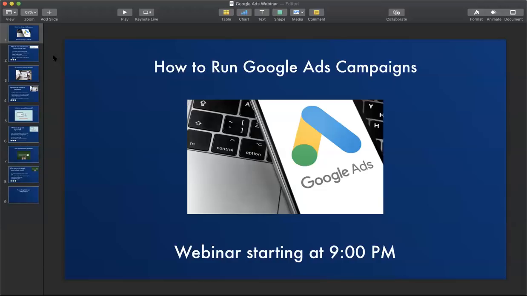So let's get started with the basics. What I will do is that first I will go over some basic theories about Google Ads so that you can understand what Google Ads is about. And then we will go ahead into the practical part. So the practical part is basically where I will log in into my Google Ads account, and I will show you the campaigns that I am running, and that will kind of help you understand how the entire Google Ads works.